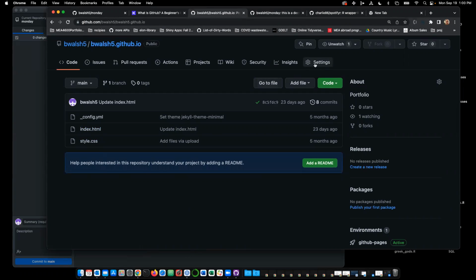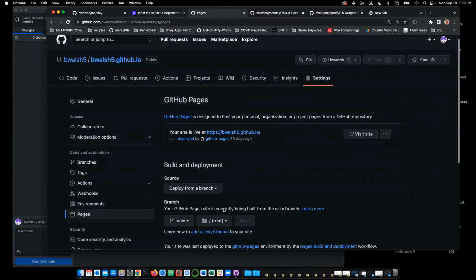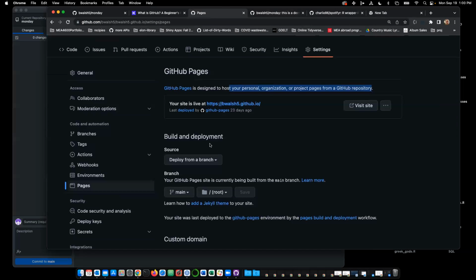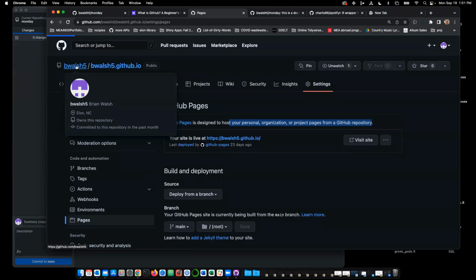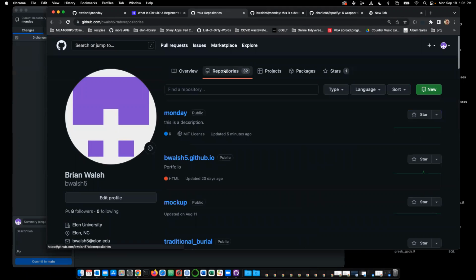The way that I did that is you go into settings and then go down to pages. GitHub Pages is designed to host your personal, organization, or project pages from a GitHub repo, and your site is live. So basically, you can use this page to set it up to display live. I believe the restriction is you can only do this to one page. That's why I'm showing you my existing page, because I don't want to get rid of it. I'm pretty sure, therefore, that we cannot do this to the one we just made.